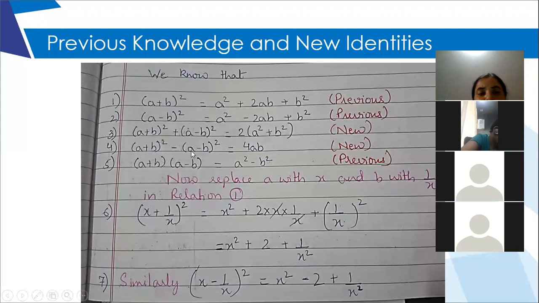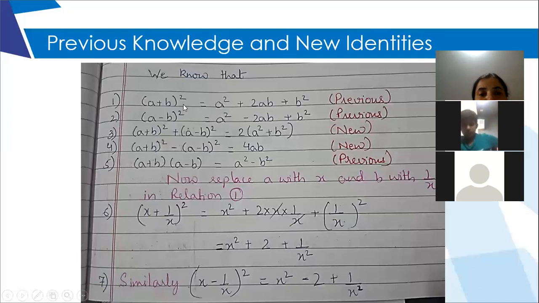Now look here, the fourth one. What I have done is, I have done 1 minus 2. So my identity 1 left side was a plus b whole square, which I have written over here. Then put a minus sign. Second identity is a minus b whole square. So after the minus sign, I have written a minus b whole square.